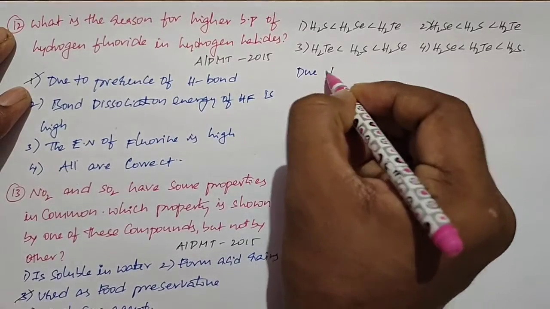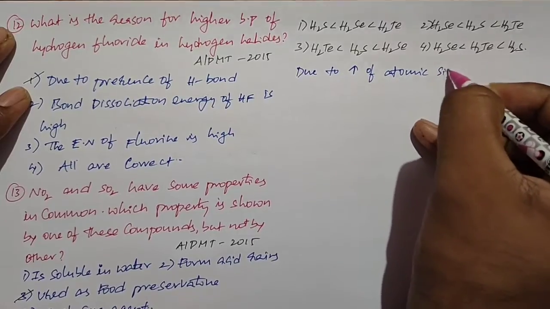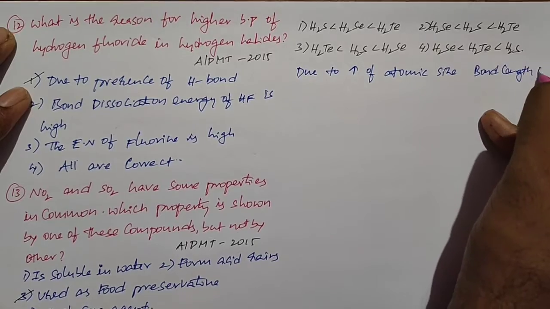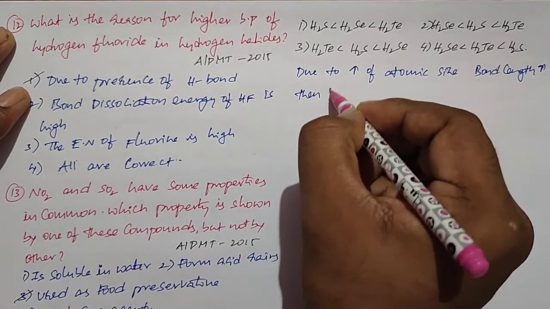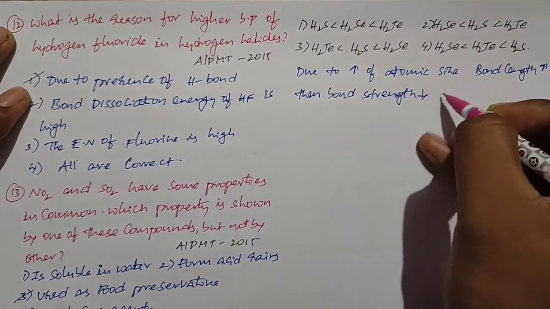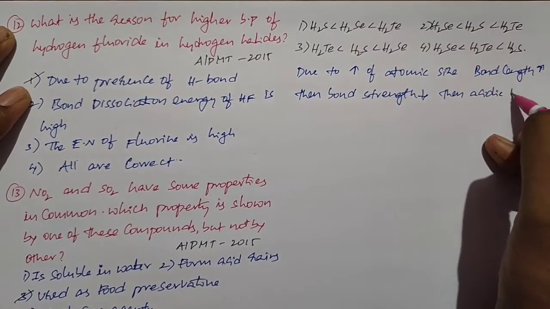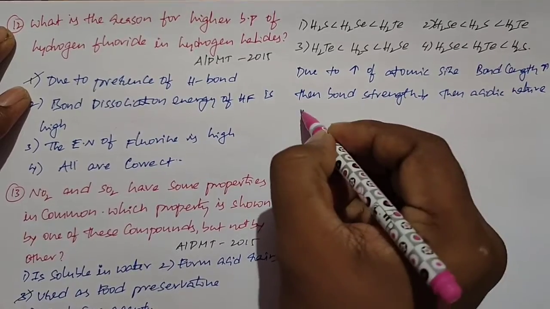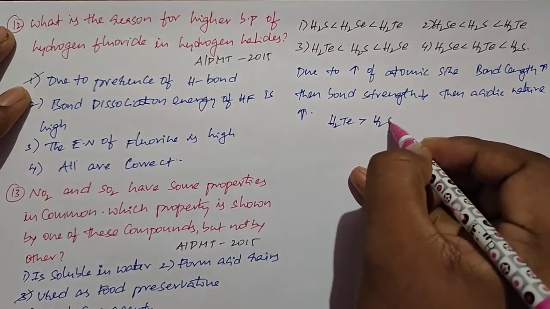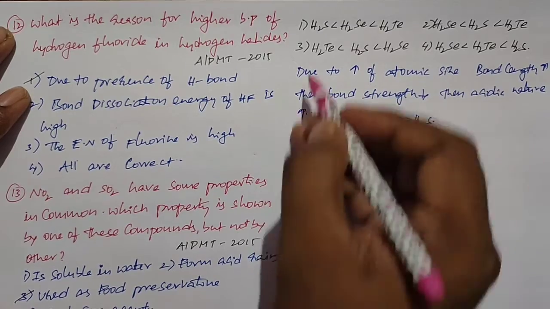So due to the increasing atomic size, bond length increases, then bond strength decreases, then acidic nature increases. So the order is H2Te is more acidic than H2Se, which is more acidic than H2S. So the first option is the right option.